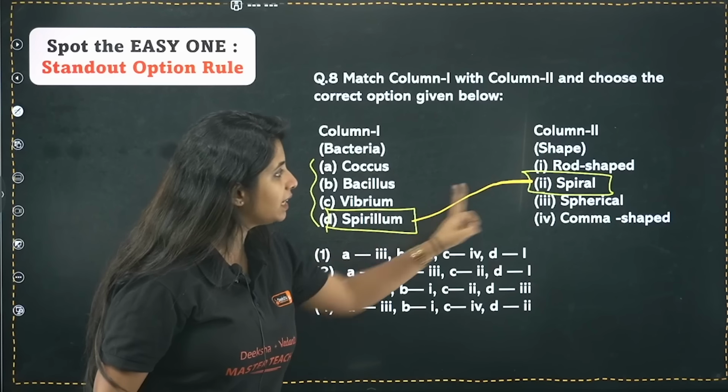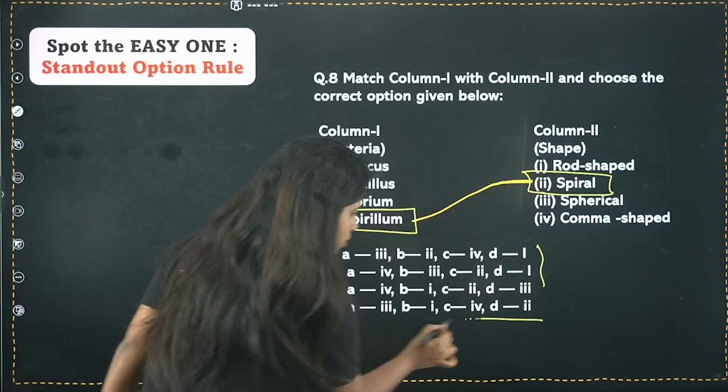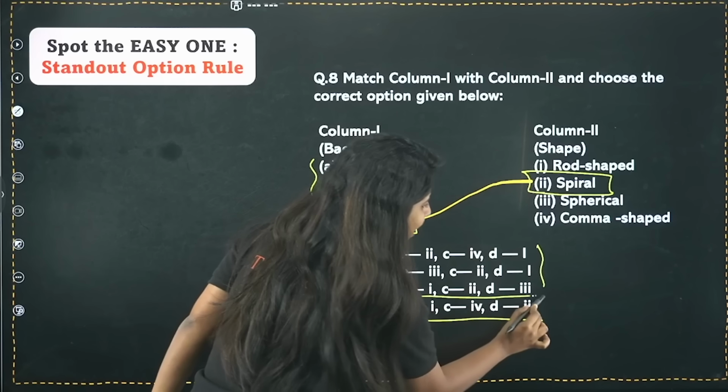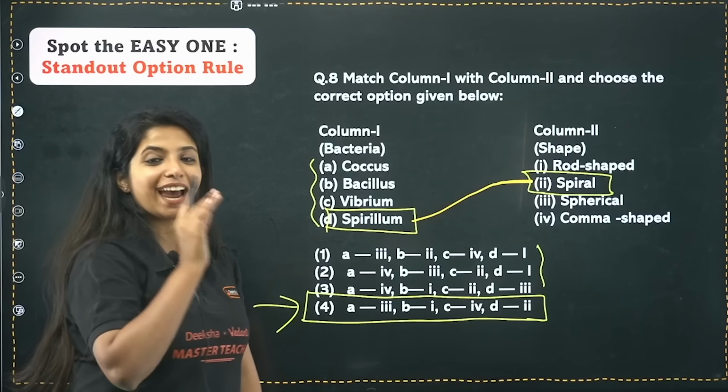So basically, can I say D goes with 2? D goes with 2. If I look over here, D goes with 2. There is only one option like that, and with that one option I could find the whole answer. So that is the standout option rule.